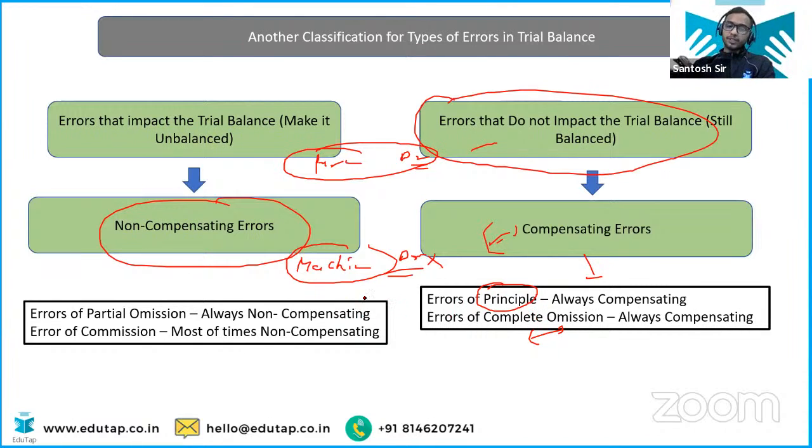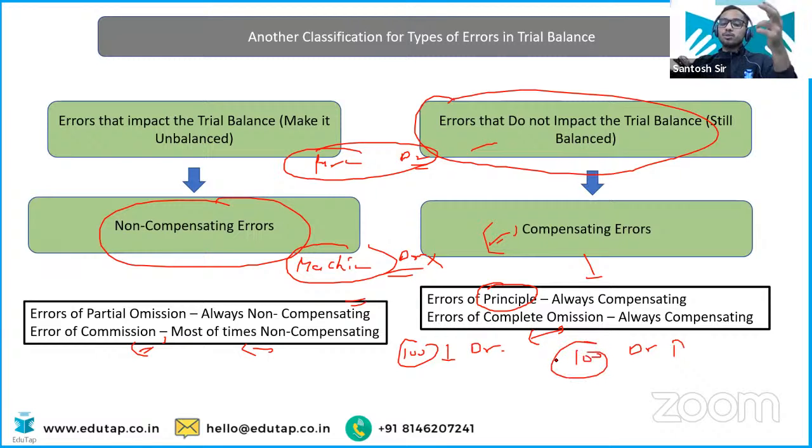But error of partial commission is always going to be non-compensating. And error of commission, most of the time, clerical error is going to give you disbalancing of the trial balance or unbalanced trial balance most of the time. But sometimes it might happen that one error of commission is happening. Suppose this error of commission is decreasing the debit balance by 100. But another error you have occurred as the accountant. In that error, you are increasing the debit balance by 100. So these two errors are compensating with each other.